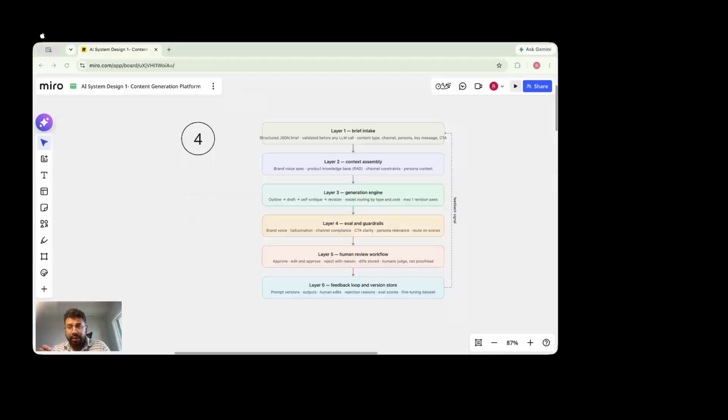Right. And the last thing that I will point out is if you look at the dotted line, which is this feedback signal, right? If we don't improve based on the user signal, if we don't iterate on our system prompts, don't iterate on parts of our context assembly, we will again make the same mistake. So it's extremely important to capture layer 6, and build layer 6 into your system so that these outputs from the actual users of the application flow back into layer 1, where we make sure that when we build the brief, and that goes into the content assembly part, we are capturing all this. So the feedback actually flows into layer 1 and layer 2, which is extremely important.